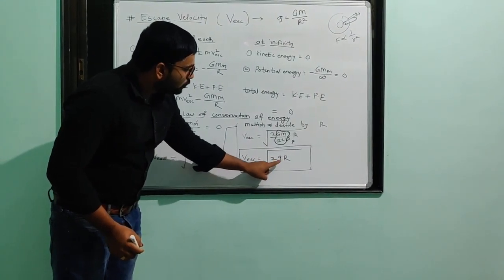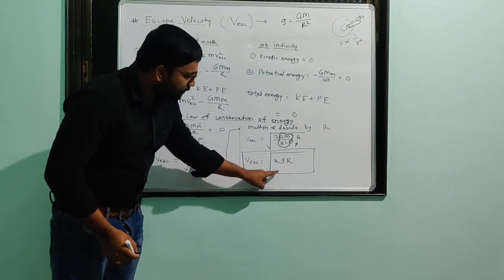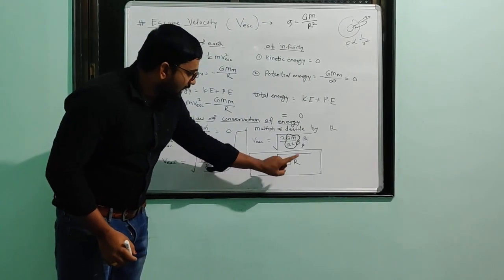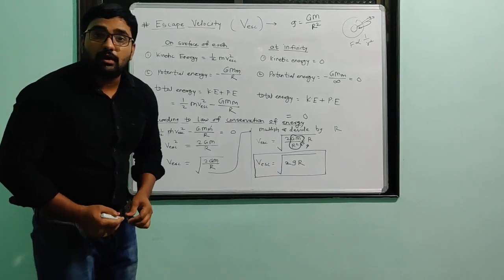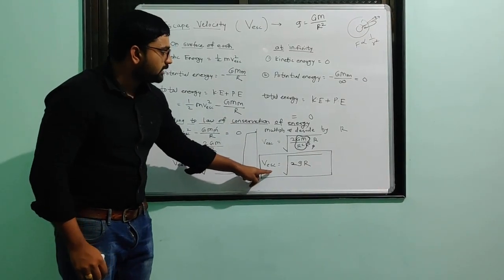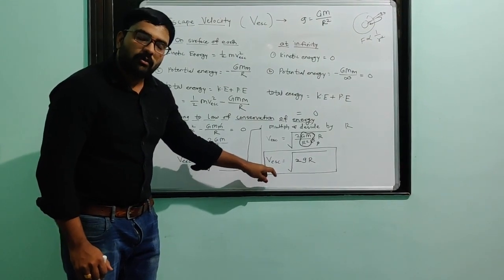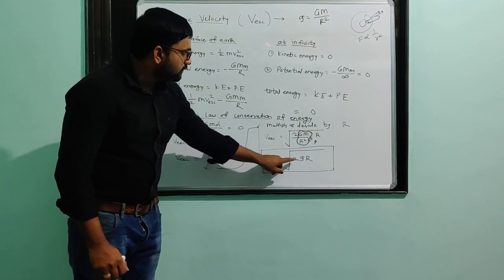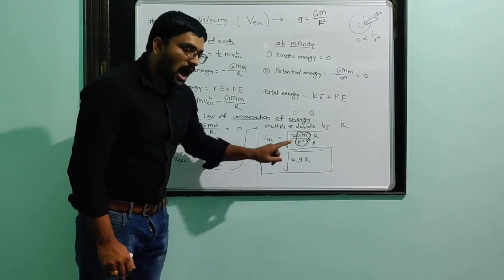And the equation will become escape velocity is equal to under root of 2gR. Where this small g is the acceleration due to gravity, and R is the radius of Earth. This is the formula you have to remember, because we have to solve problems based on this equation. Escape velocity is given by under root 2gR.